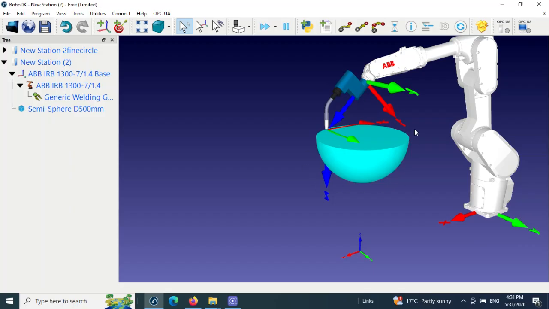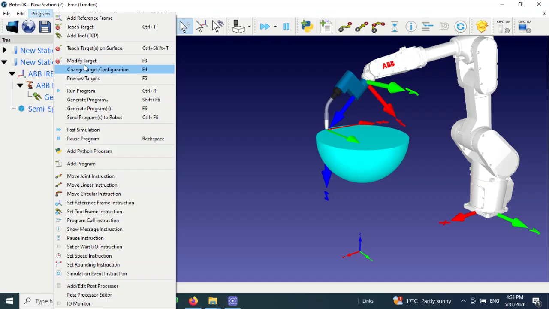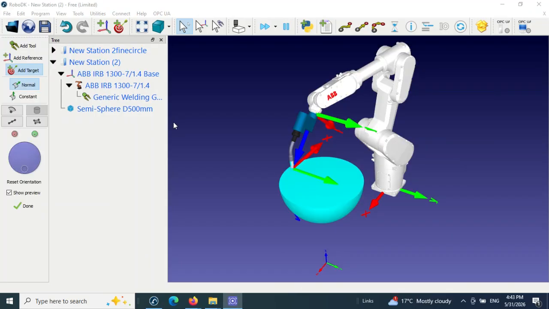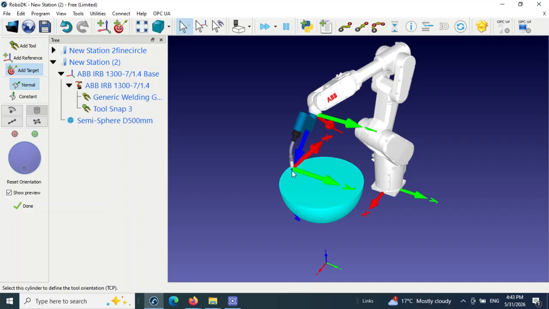Now we need to go to the program and teach target on the surface. Okay, now teach robot on the surface. Program, teach robot on the surface, and now we have a robot here. The first target will be here. Click on here. The first target.